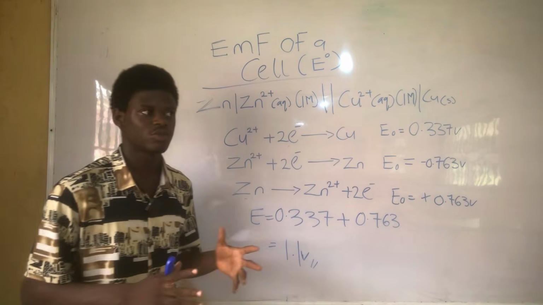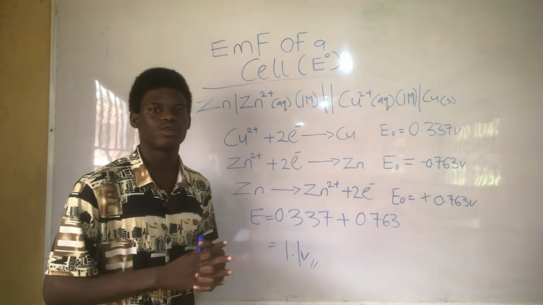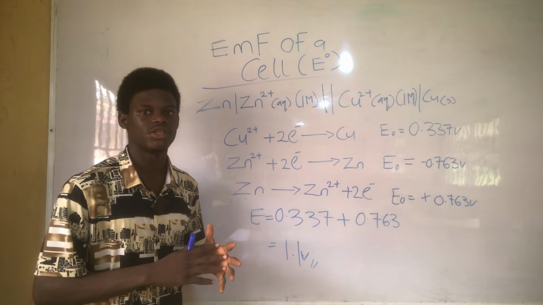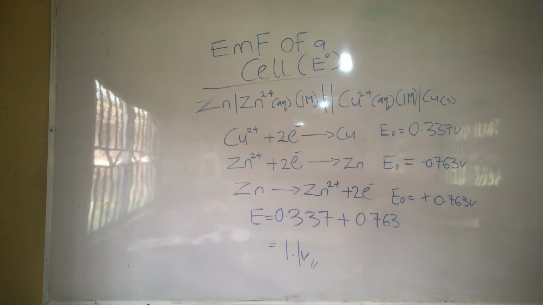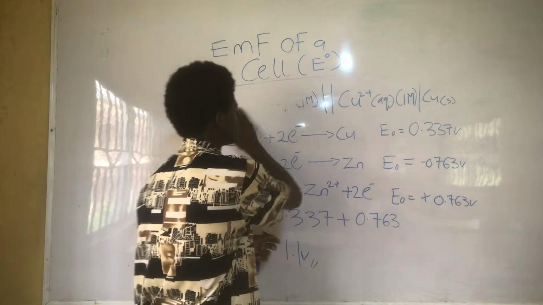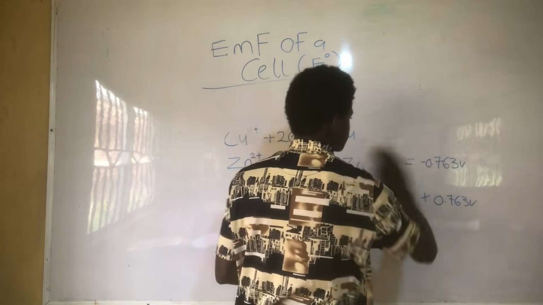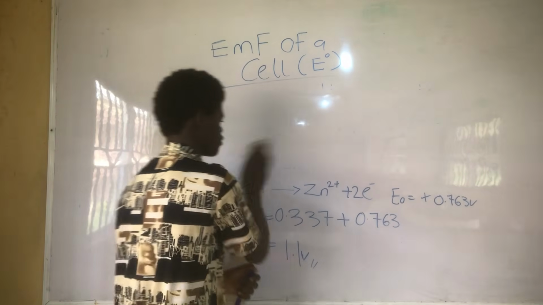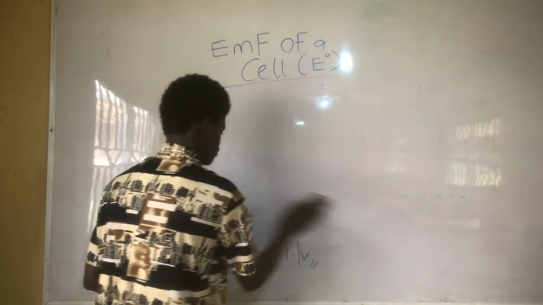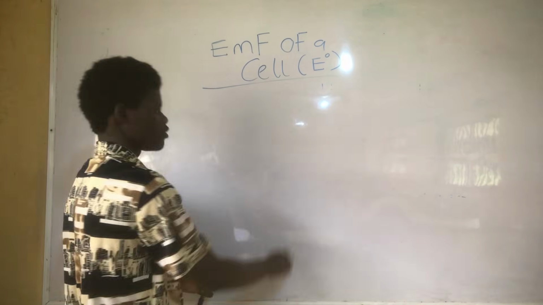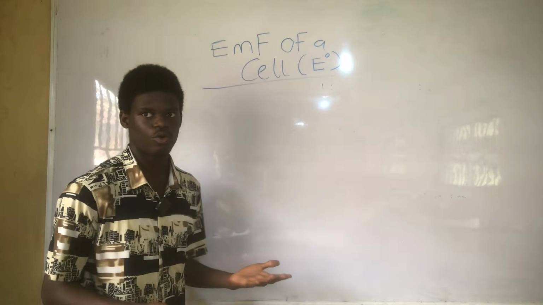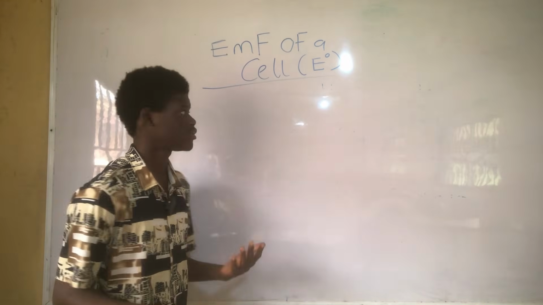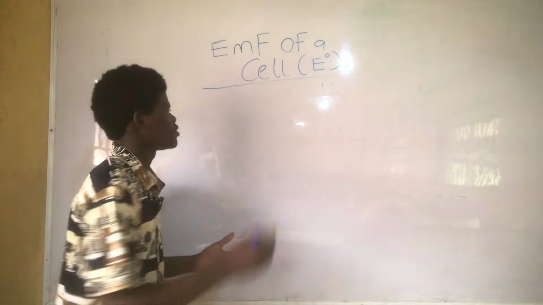So before I move into Nernst equation, I want you to know the conditions at which we get standard electric potential. So to find the standard electric potential for a metal or for an element, there are three conditions.